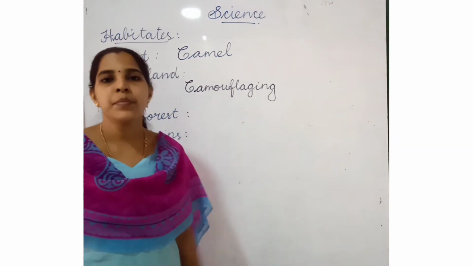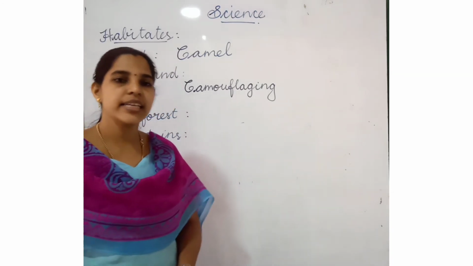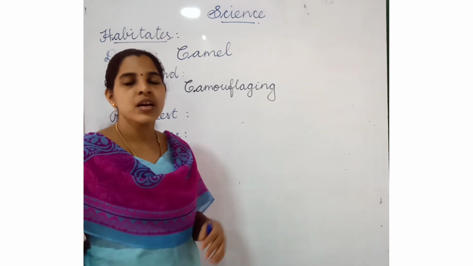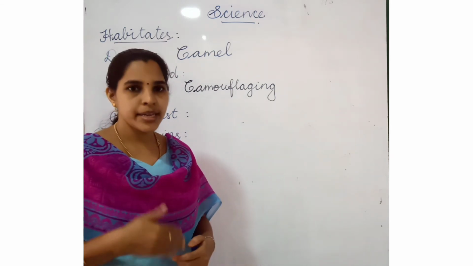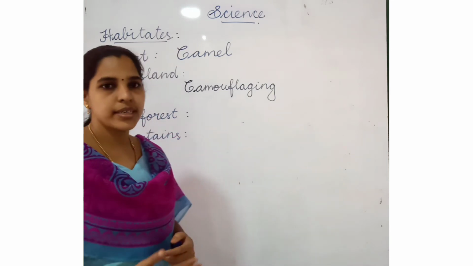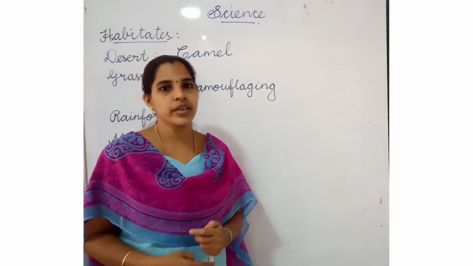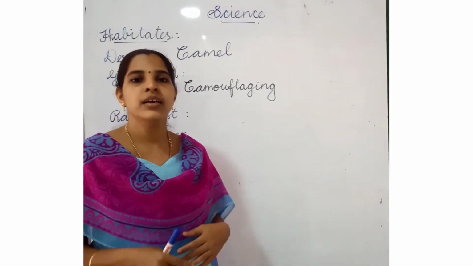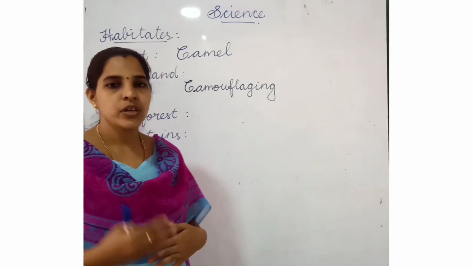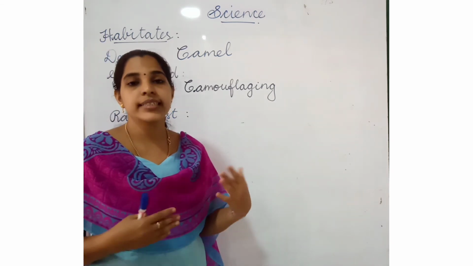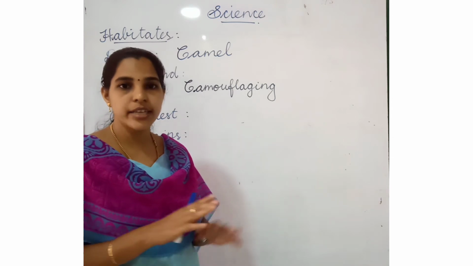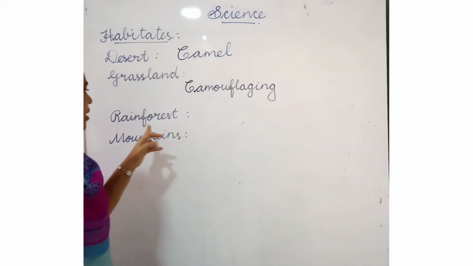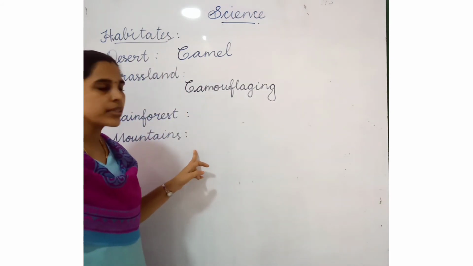Next one is camouflaging. What is the meaning of camouflaging? Already we have learned it in the last subject. Camouflaging means that according to their surroundings, animals, insects or birds can change their color to escape from their predators. Butterflies can change their color, and then cheetah, then snake. These can change their color according to their surroundings. That is called camouflaging.